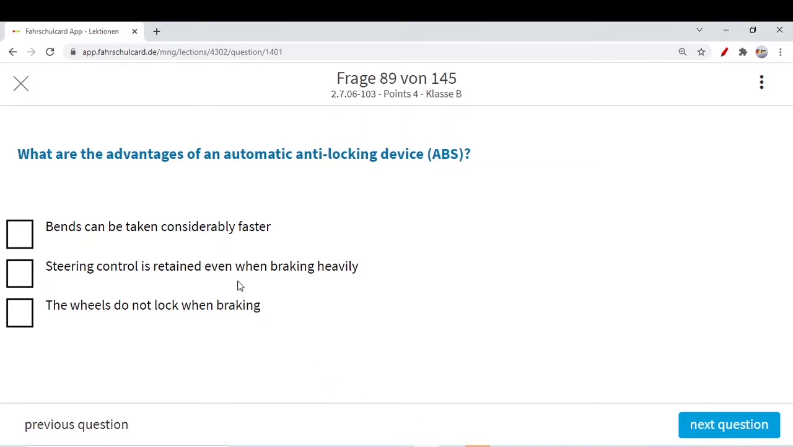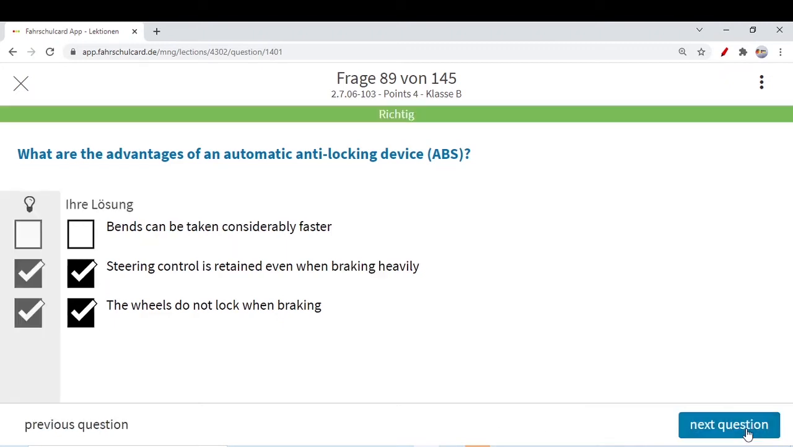Steering control is retained even when braking heavily. This we know. What ABS does for us is provide good control on the steering system in a longer run as well. So steering control is retained. The wheels do not lock when braking. This we know is the speciality of ABS: good steering control, no wheel lock, and good control on the brakes as well.